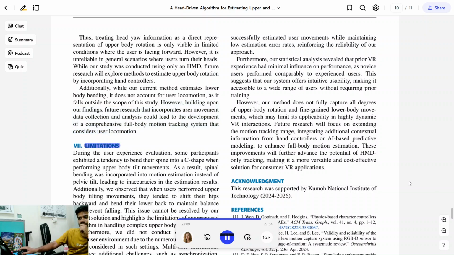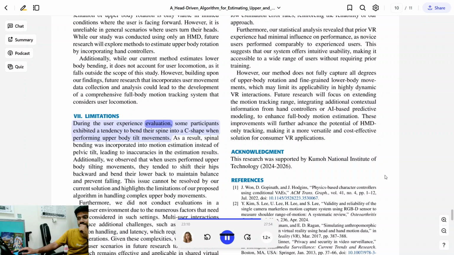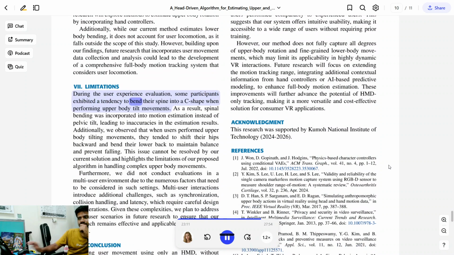Limitations. During the user experience evaluation, some participants exhibited a tendency to bend their spine into a C shape when performing upper body tilt movements. As a result, spinal bending was incorporated into motion estimation instead of pelvic tilt, leading to inaccuracies in the estimation results. Additionally, we observed that when users performed upper body tilting movements, they tended to shift their hips backward and bend their lower back to maintain balance and prevent falling. This issue cannot be resolved by our current solution and highlights the limitations of our proposed algorithm in handling complex upper body movements.